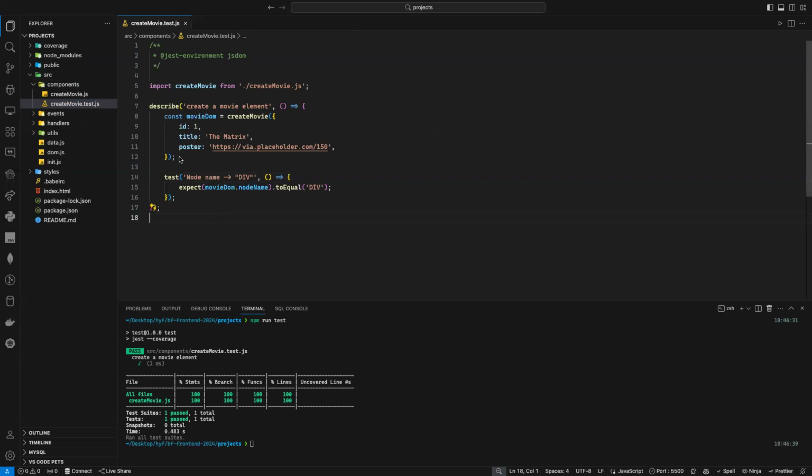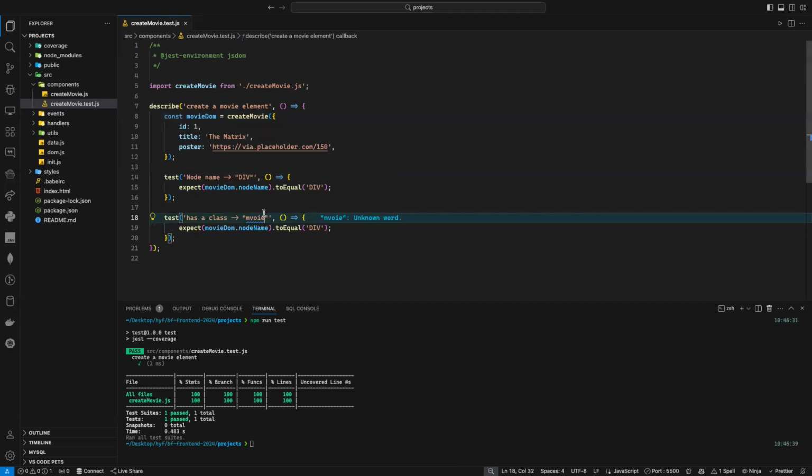Now, remember when I call my function, I call it inside the describe. And like that, now I can use the same movie with multiple tests. Now I am testing the movie node element, but now I can test the class name. So I just make sure that the node element, that means the parent element here, is the div. I'm checking if it's a div. Indeed, it's a div. Now I need to check if it has a class. So here I see it has a class. What should the name of the class be? Movie? Movie, indeed. So it should be movie.